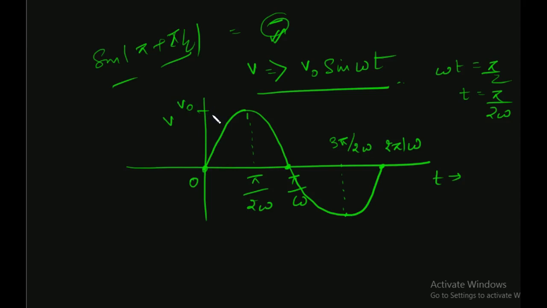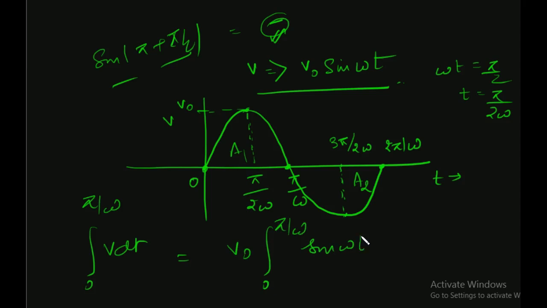This is the maximum value V naught. So in this graph, first of all, V is varying like this. Now we have to calculate the distance. How will we calculate the distance? These are two areas, A1 and A2. We will take the positive magnitude of these areas. For example, the first area, V dt integrated from 0 to pi by omega, is V naught times the integral from 0 to pi by omega of sine omega t.